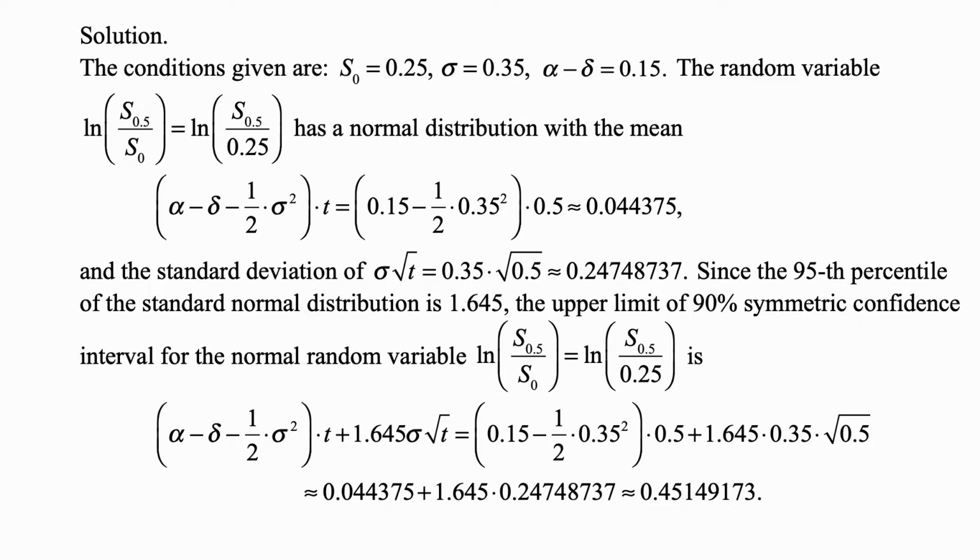And you may say, well, it's a 95th percentile that we're using, but of course, if it's a symmetric confidence interval, then it has 5% at the top and 5% at the bottom. If you take those two out, you're left with 90%. And the 95th percentile is the one that shows us that 5% at the top. So this is 0.15 minus 1/2 times 0.35 squared times 0.5 plus 1.645 times 0.35 times the square root of 0.5, and that's approximately 0.45149173.